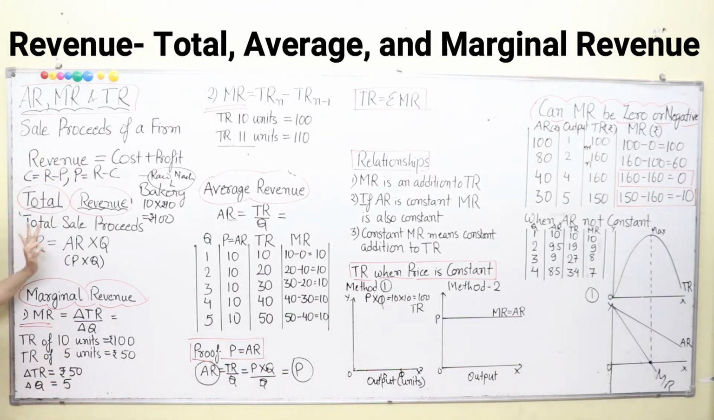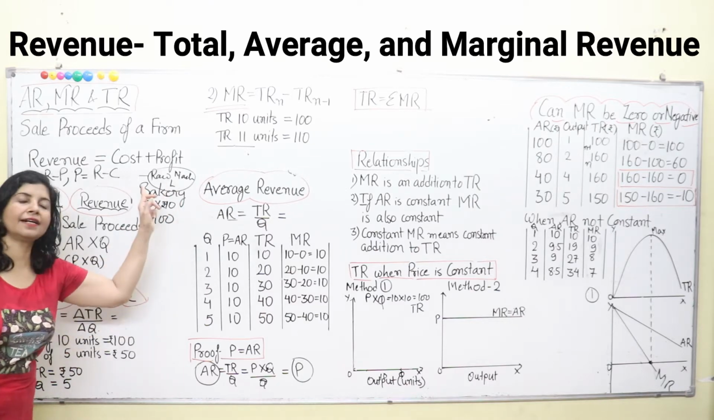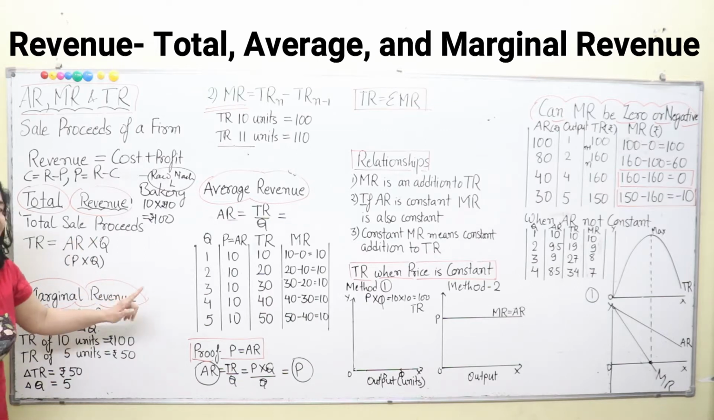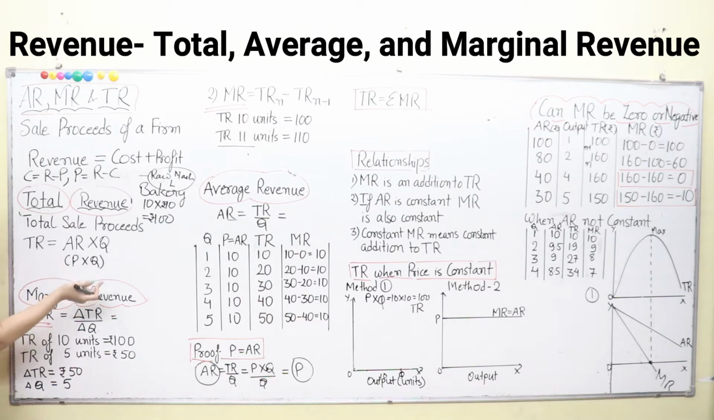Now, total revenue. Whatever total proceeds are gained by a businessman after selling any commodity in the market is known as total revenue. The formula is total revenue equals AR into Q. What is that? Total sale proceeds from any produce of that particular businessman. So total revenue is equal to AR into Q, or P into Q. AR and P are the same. We will prove it later on. AR is equal to P also. So AR into Q is equal to your total revenue.